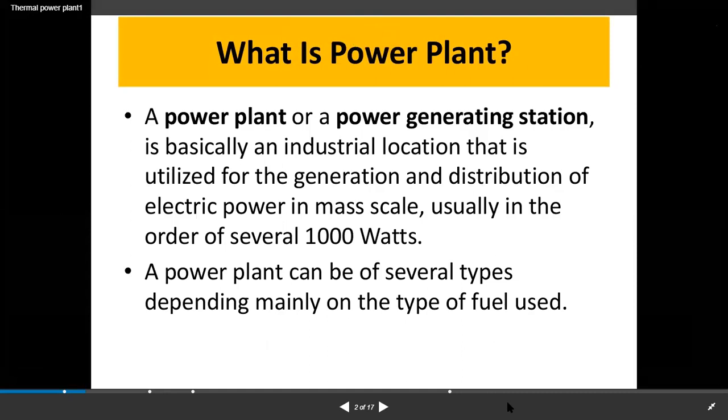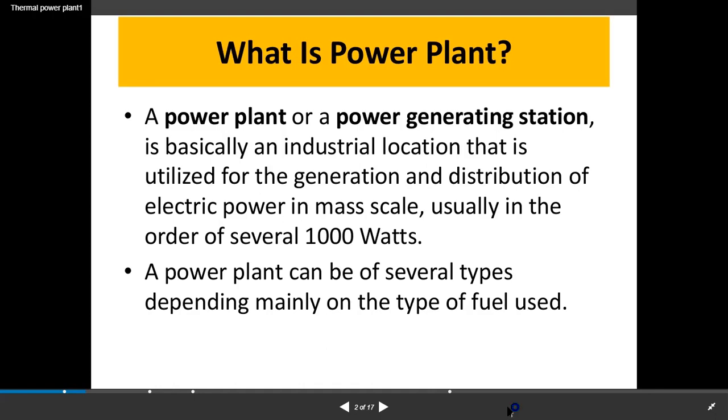Guys, here, what is a power plant? Here, clearly, I will explain point by point. A power plant or a power generating station is basically an industrial location that is utilized for the generation and distribution of electric power on a mass scale, usually in the order of several thousand watts.